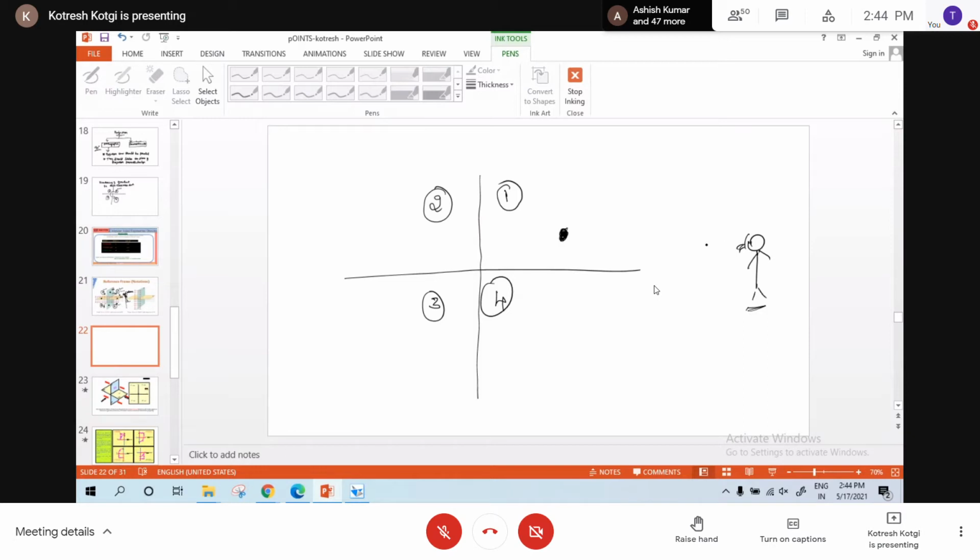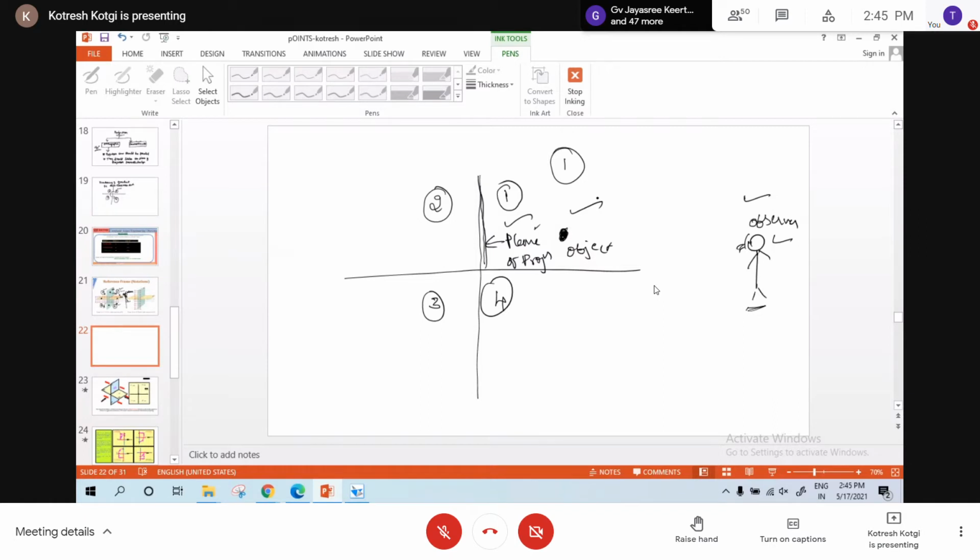Now, what is the sequence? Observer, object, and then this is plane of projection. For first quadrant, this is the plane of projection. Am I right? Now, what is the sequence? Observer, object, plane of projection. It means object is in between the observer and the plane of projection, first quadrant. Am I clear?